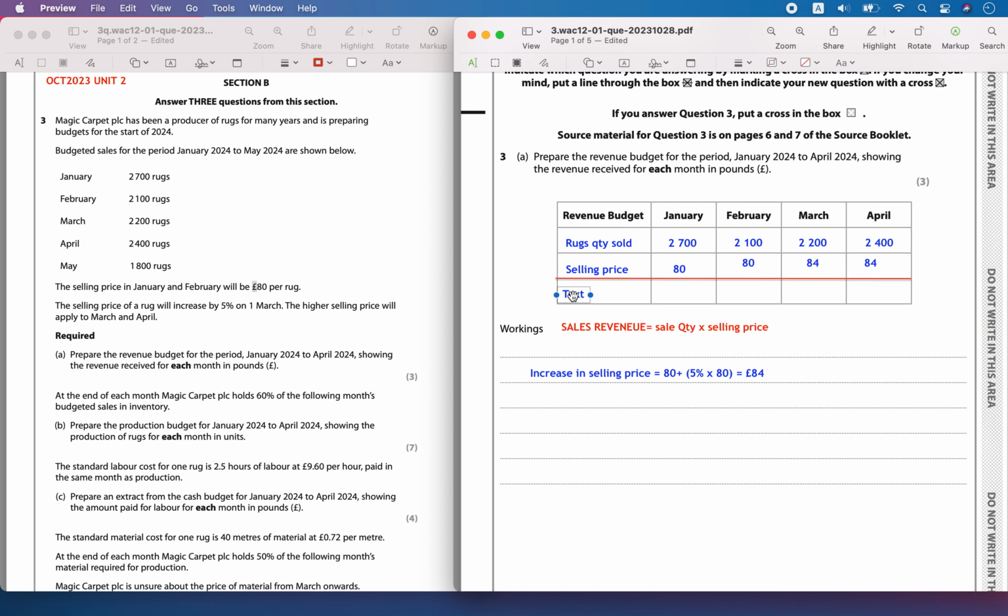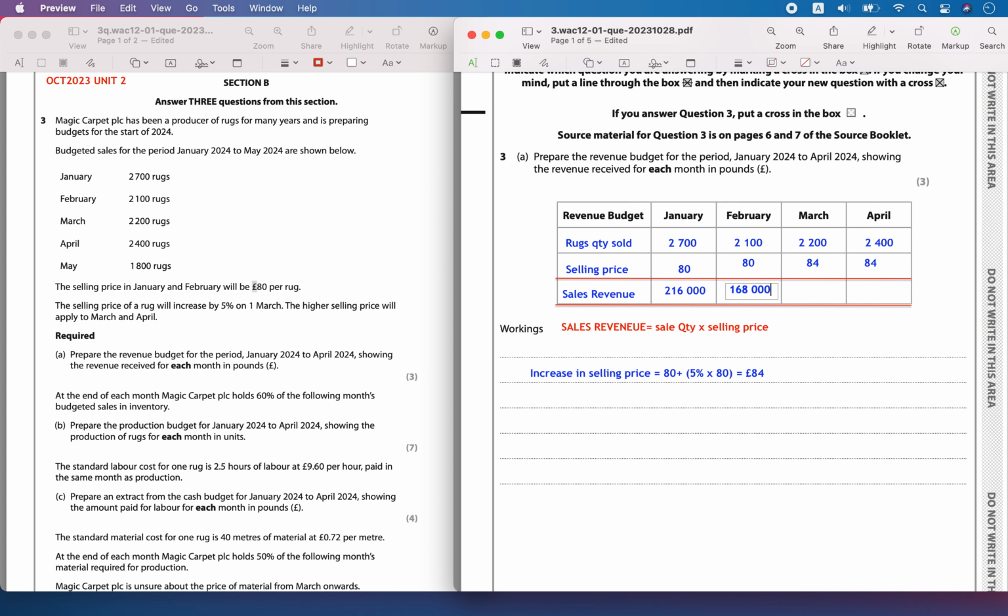Total revenue is equal to, you multiply 2700 by 80, which is 216,000. Then you have 2100 times 80, which is 168,000.